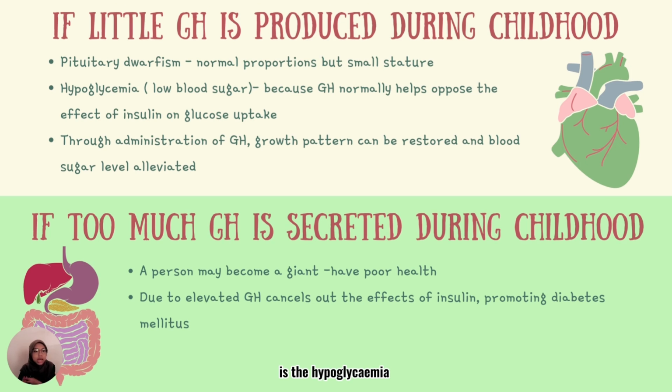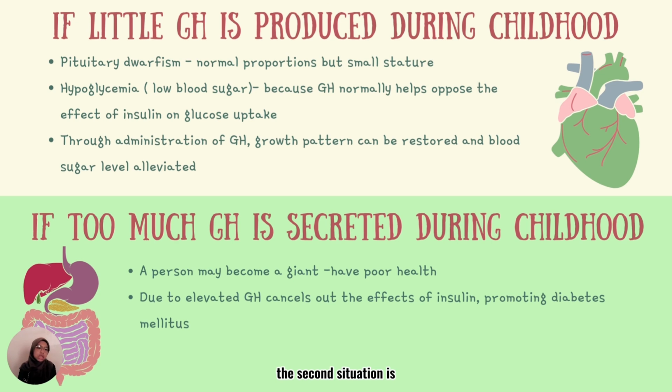The second cause is hypoglycemia, also known as low blood sugar, because GH normally helps to oppose the effect of insulin on glucose uptake. However, through the administration of GH, this growth pattern can be restored and the blood sugar level can be alleviated.